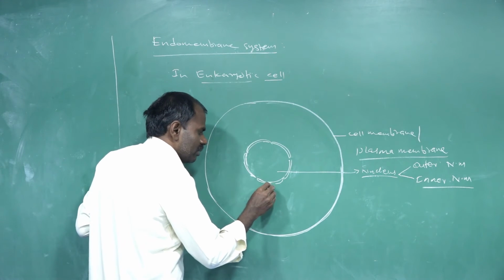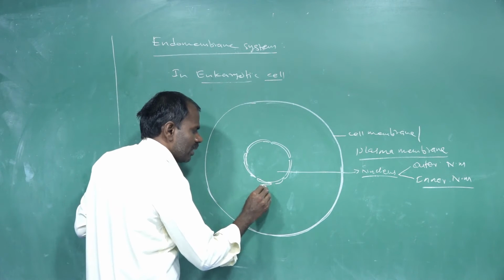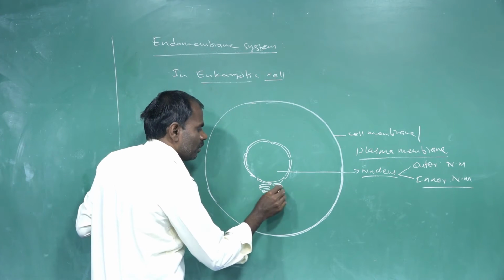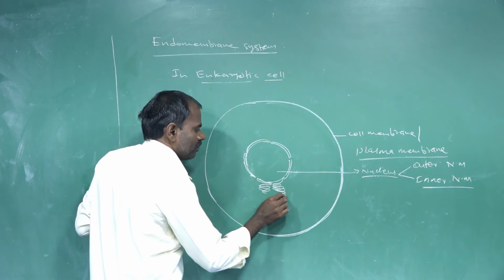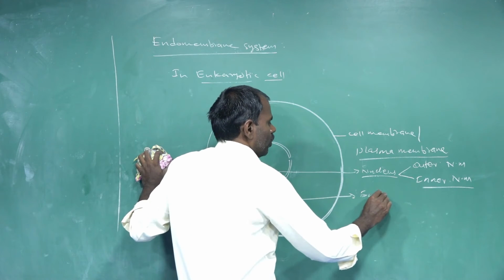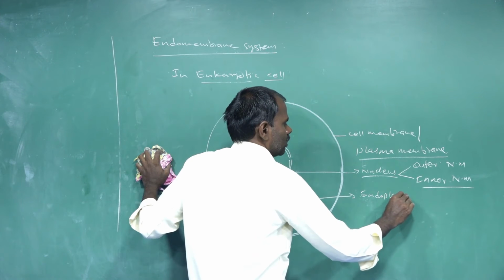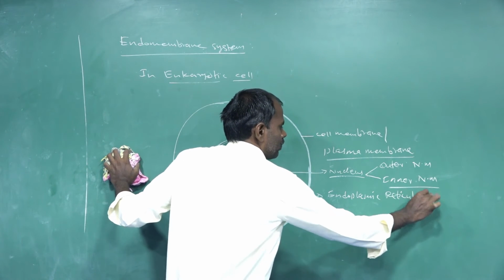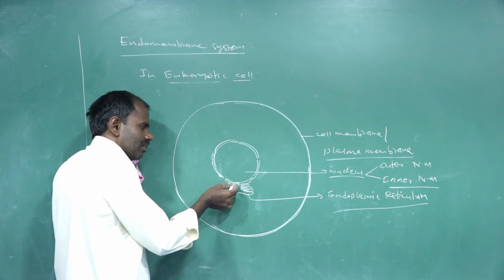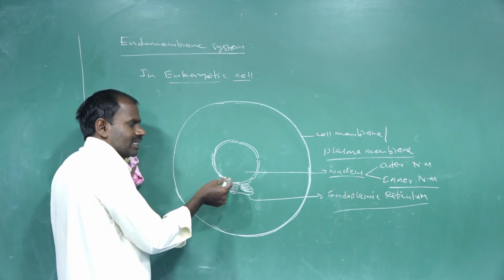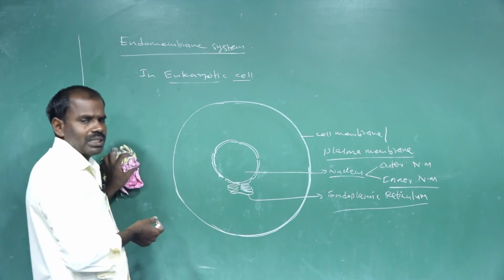The extension of the outer nuclear membrane grows out to form the endoplasmic reticulum.